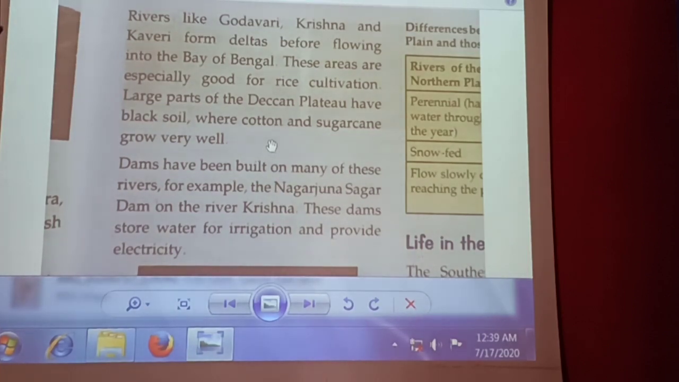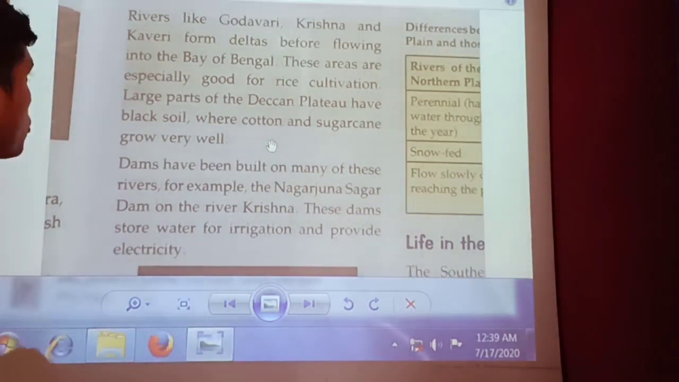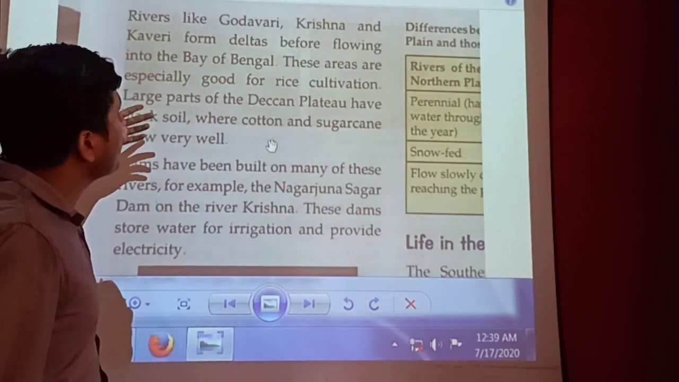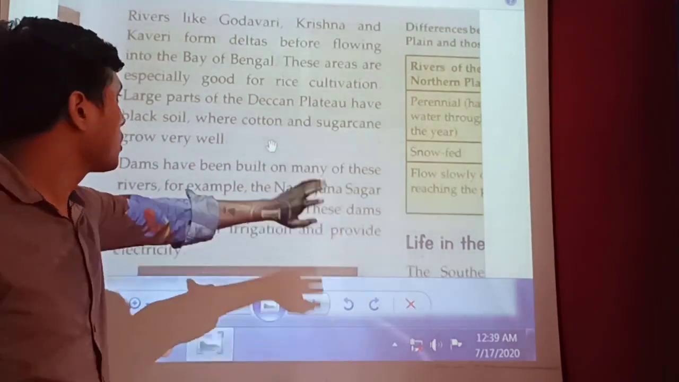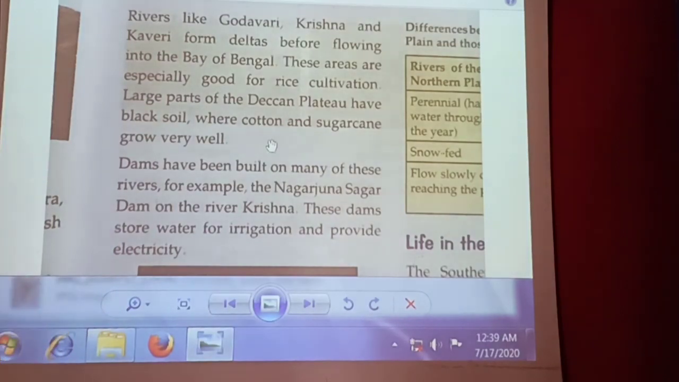Rivers like Godavari, Krishna and Kaveri form deltas before flowing into the Bay of Bengal. These are especially good for rice cultivation. Large parts of the Deccan Plateau have black soil where cotton and sugarcane grow very well. As you can see, the rivers flow through this plateau, so these areas are especially good for rice cultivation, and the black soil is where we can grow cotton and sugarcane, which require a good amount of water for production.